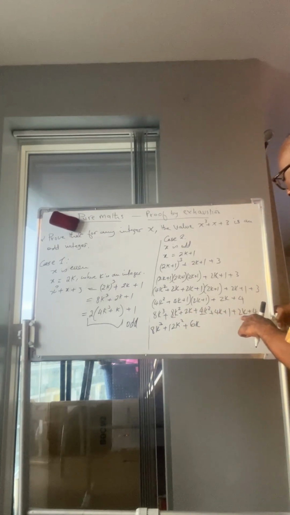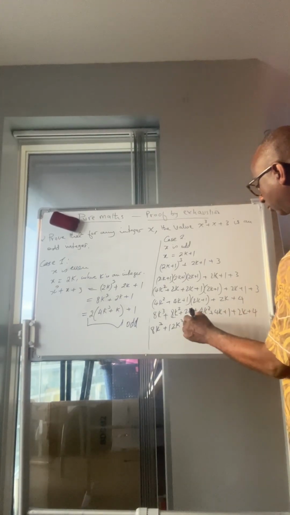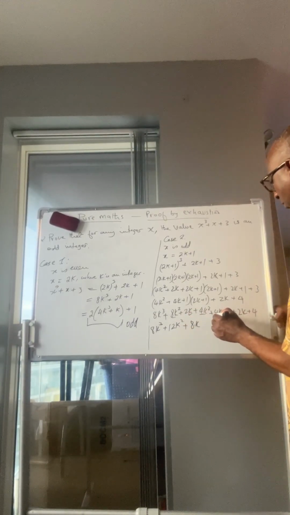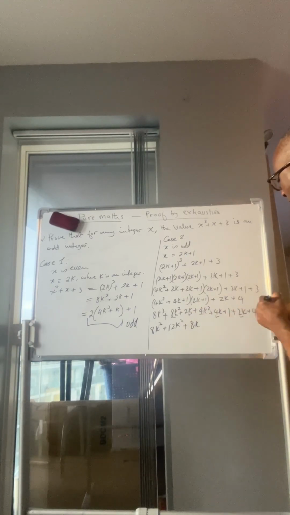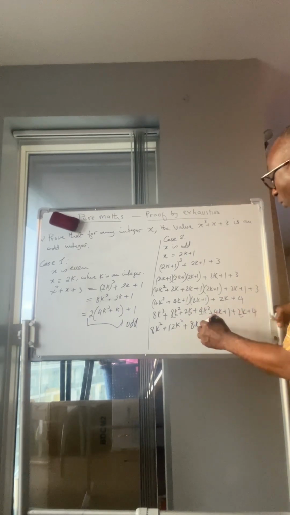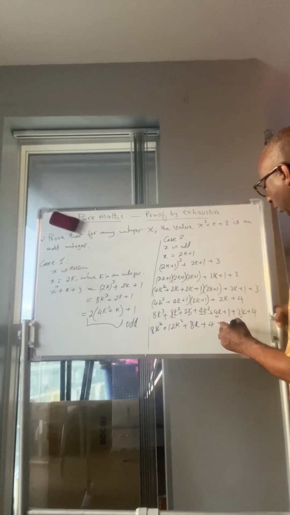So now we have another 2 here. 2, 4, 2. So 8. This gives you 8k. You have this one, this one, this one. So 2, 6, 8. And then you have plus 4 plus 1.